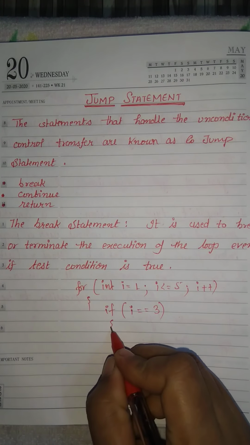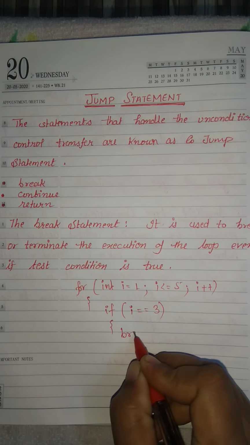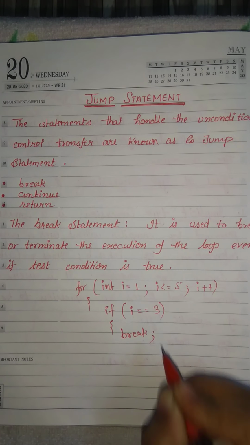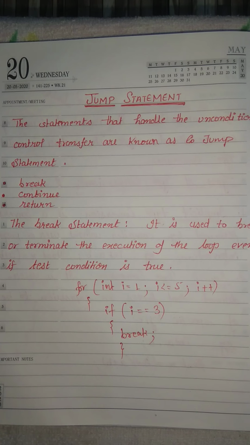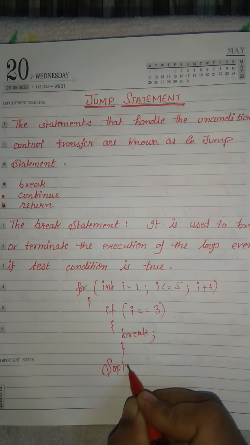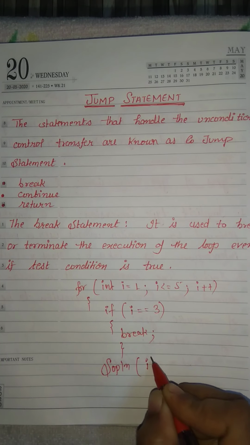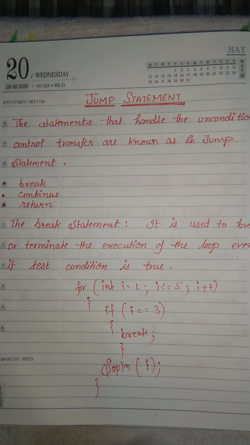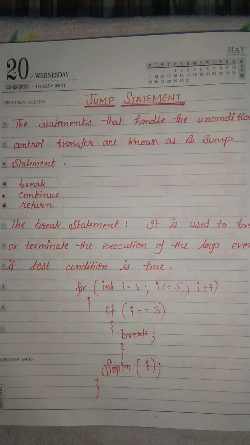If this condition is true, within this condition we write break and close the if block. Then after, I am writing System.out.println of i value and close the loop. Okay, it's simple coding.